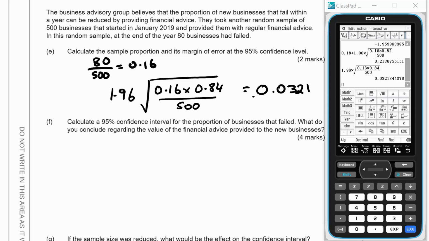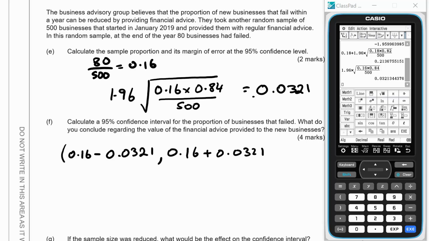Calculate a 95% confidence interval for the proportion of businesses that failed. What do you conclude regarding the value of the financial advice provided to the new businesses? Okay, so a 95% confidence interval, so that's going to be 0.16 take away the 0.0321, 0.16 add 0.0321.